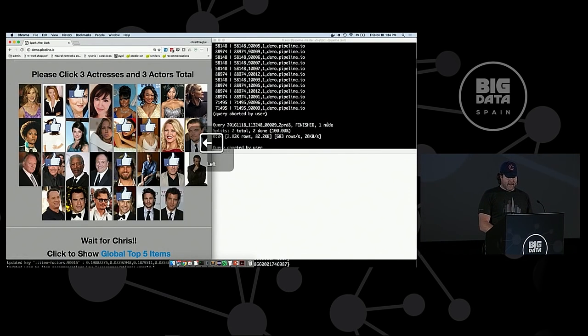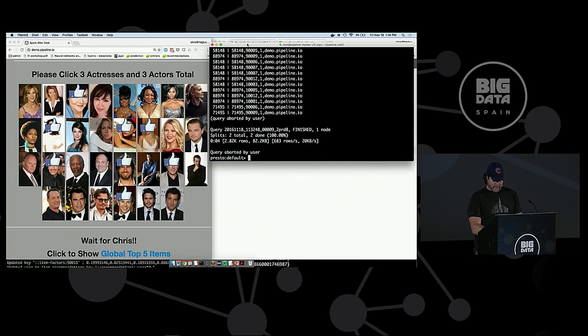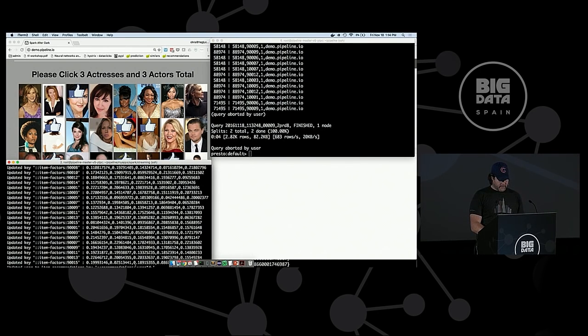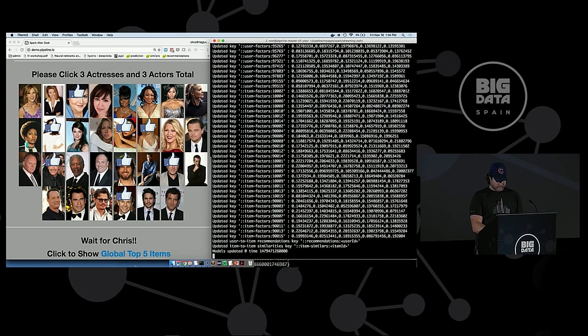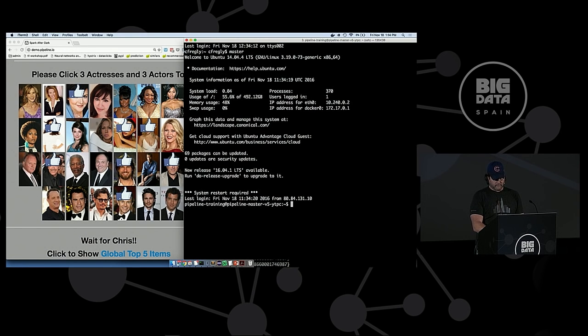Okay, and as that's happening, we're actually collecting, let me show you guys this. Yeah, this is all backed by Docker, this one's running on Google Cloud, I believe.